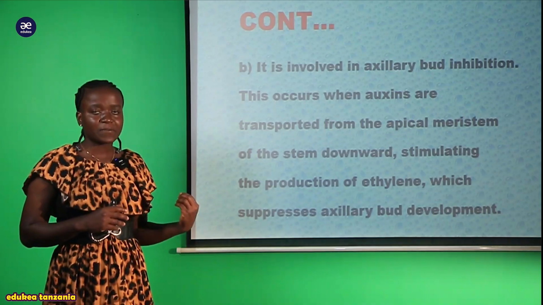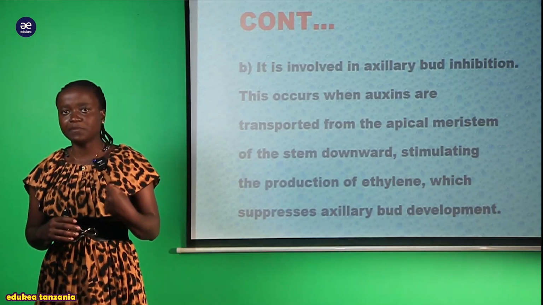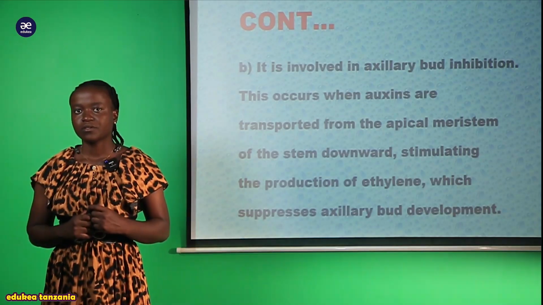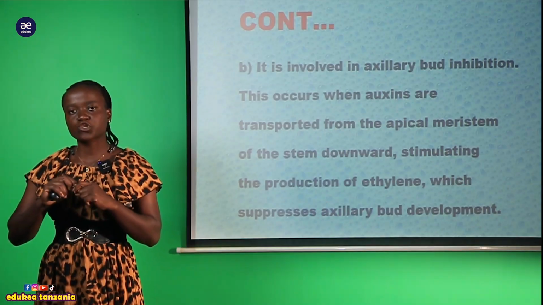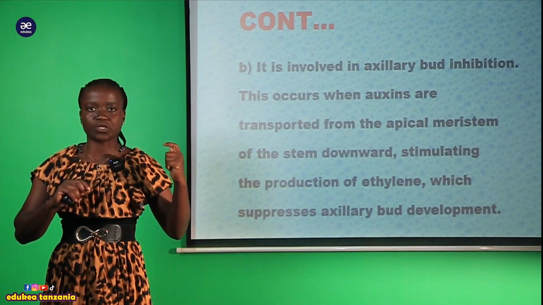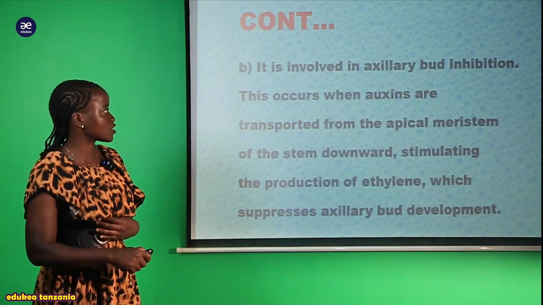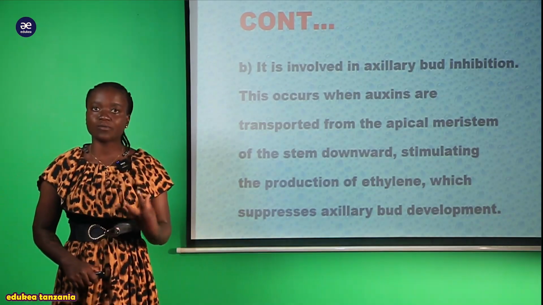So due to the presence of ethine, it inhibits auxiliary bud formation at the position where there is a presence of this hormone called auxin.